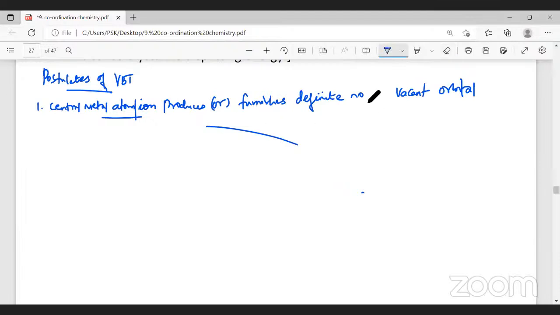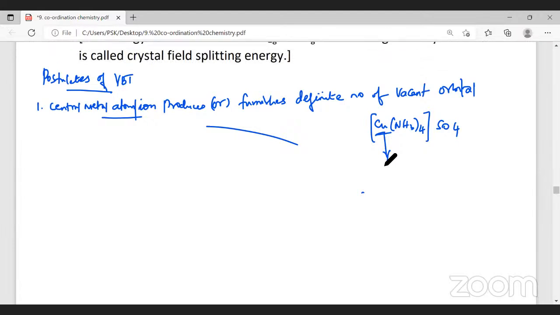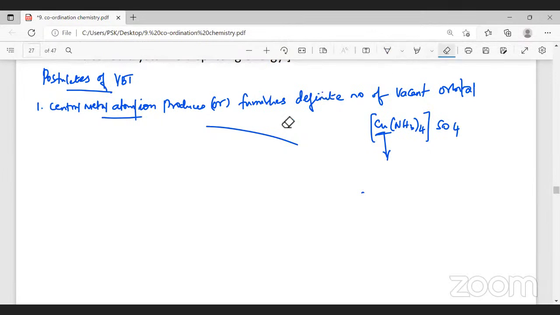So if I write a complex like this, [Cu(NH3)4]SO4. If this is a complex, the central metal atom or ion is copper here. Whatever is in the square bracket is called the complex ion. So in the complex ion, the metal present is called the central metal atom or central metal ion. It is represented as CMA, central metal atom or ion.